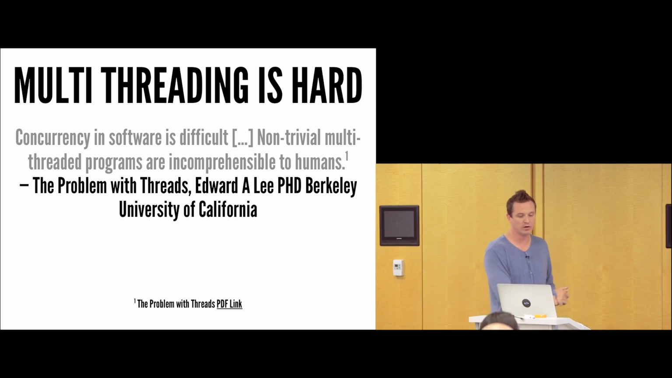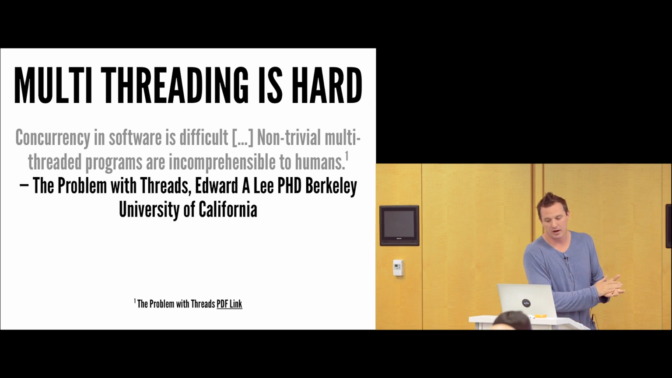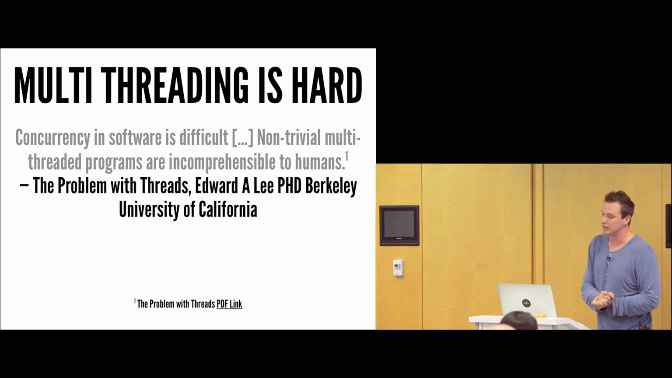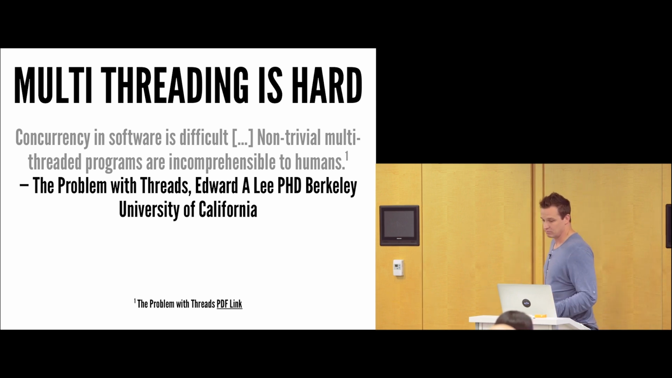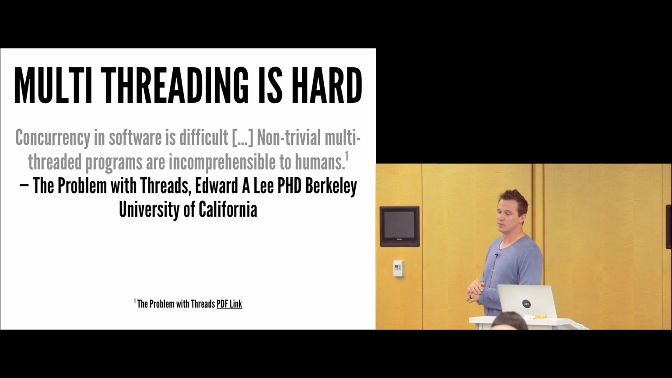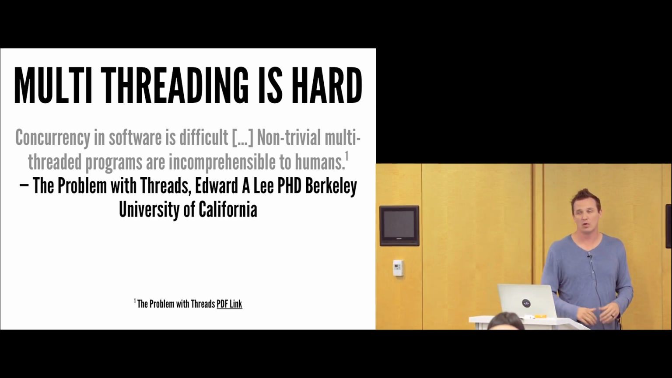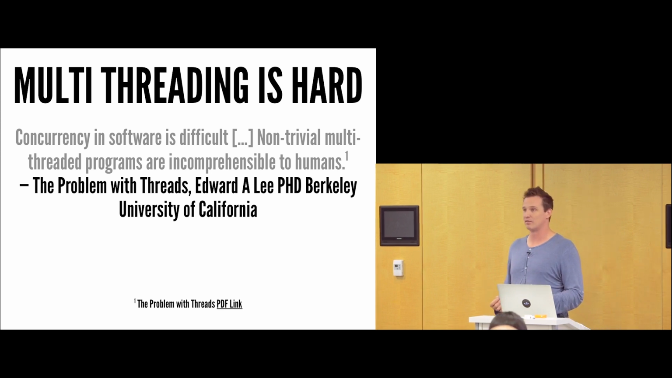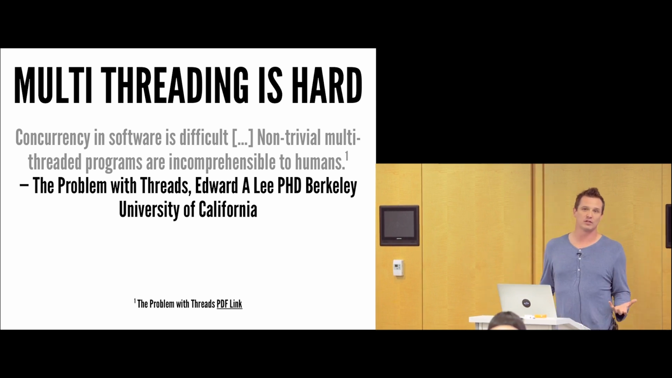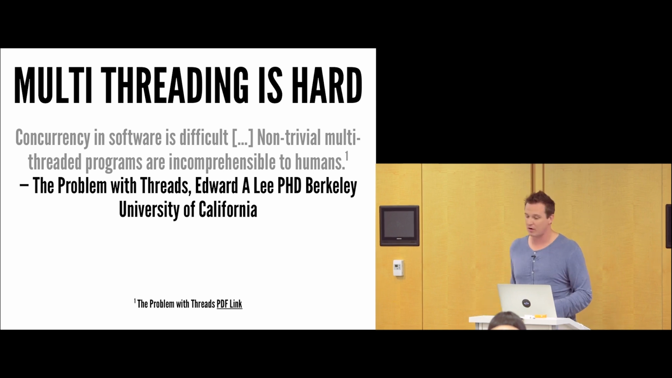This is actually a quote from a paper written by Edward Lee, who's a PhD at Berkeley. It's basically called The Problem with Threads. This is in the conclusion: concurrency in software is super difficult. Just trying to keep track of all these things in your head is going to be very error prone. Even if you think you have it right, there's probably an error case you missed. And furthermore, testing all these different threads and scenarios is very, very difficult.